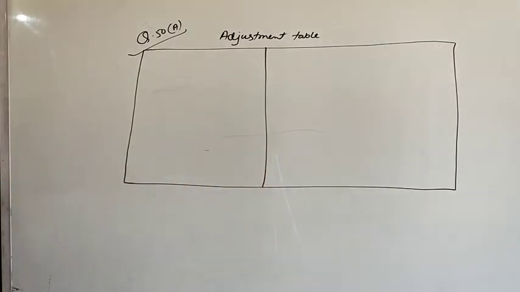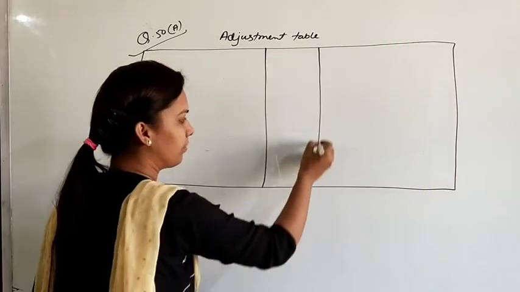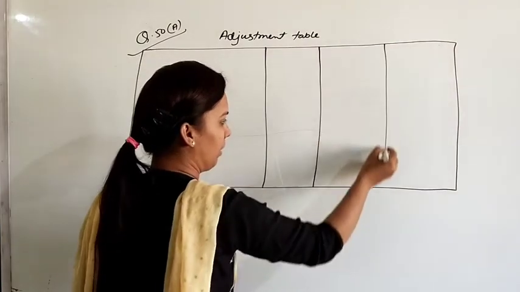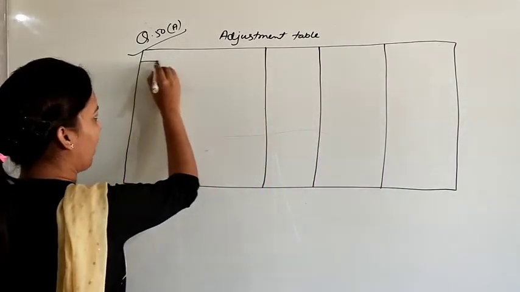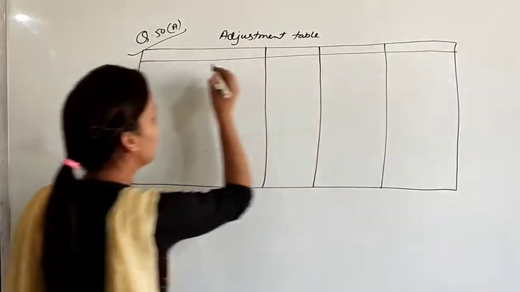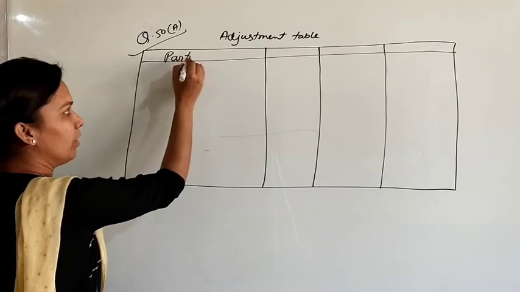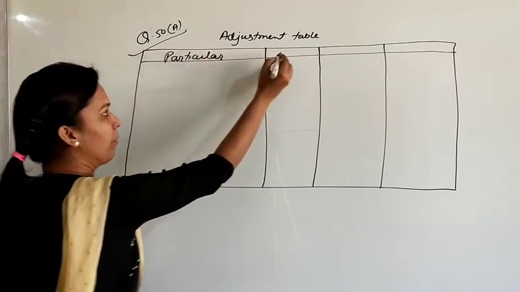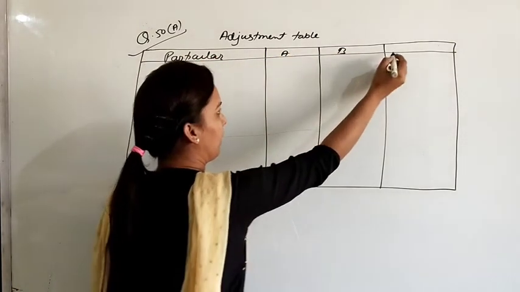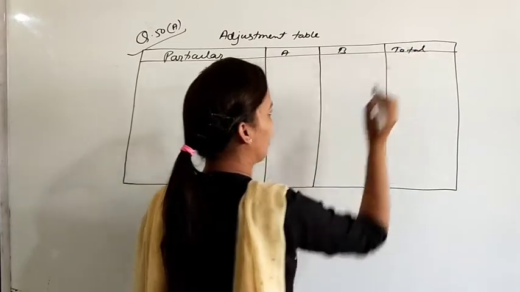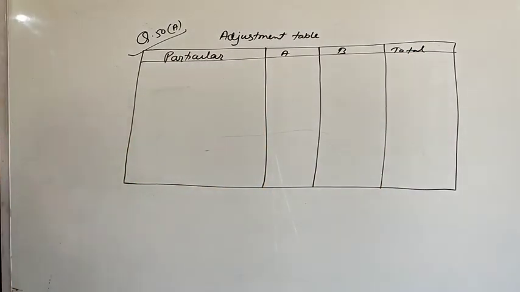How many partners do we have in this question? A and B, we have 2 partners only. So first we will prepare the table like this: particulars, partner A, B and total. The first item is interest on capital, which the firm omitted to give to its partners.